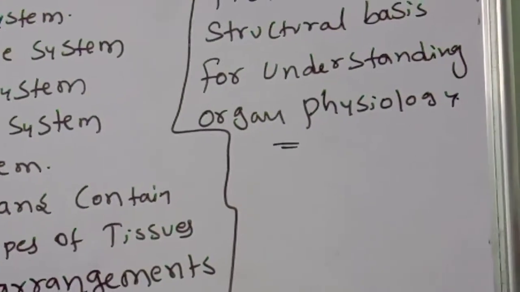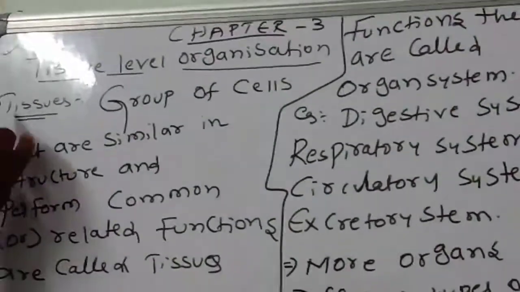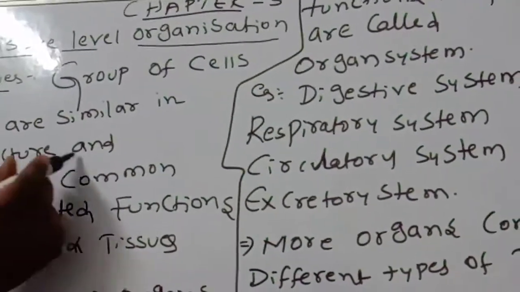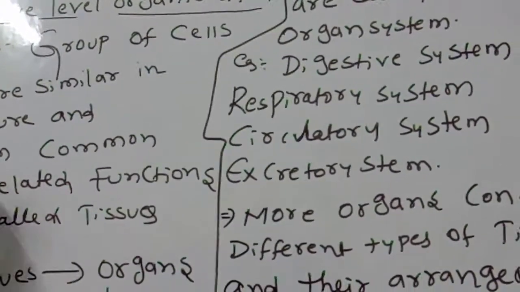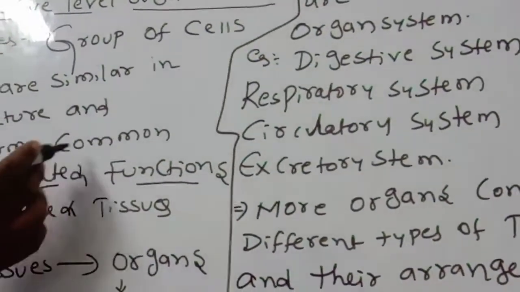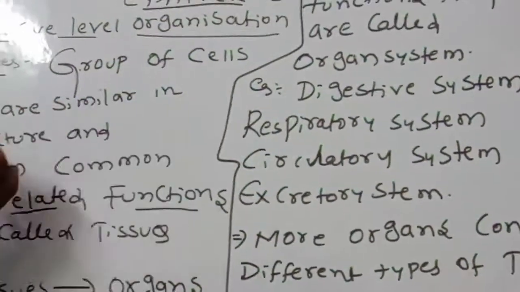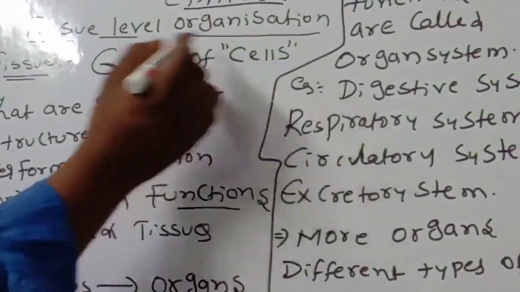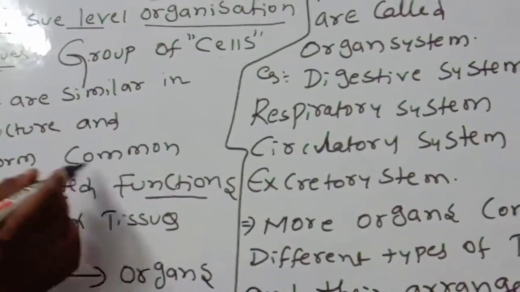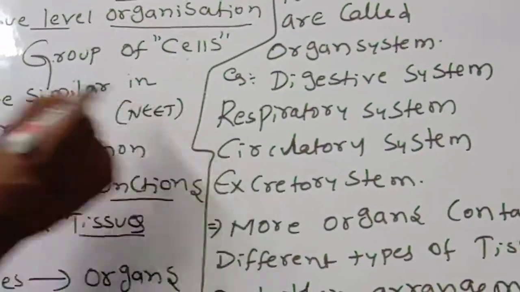We have to discuss the next concept, tissue level organization. What is the tissues? Tissues means group of cells that are similar in structure and perform common or related functions. This point you should have to remember. Very important bit.